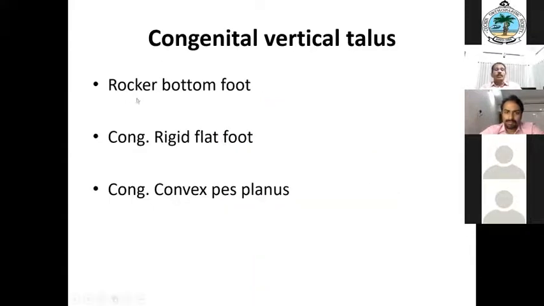So it is classically known as rocker bottom foot, because the foot is convex, the sole is convex. Sometimes it is called congenital rigid flat foot or congenital convex pes planus. Actually, it is not flat; it is convex, the opposite of pes planus.